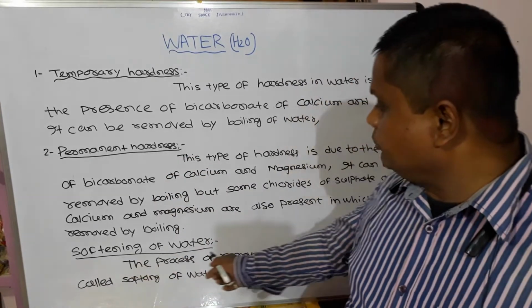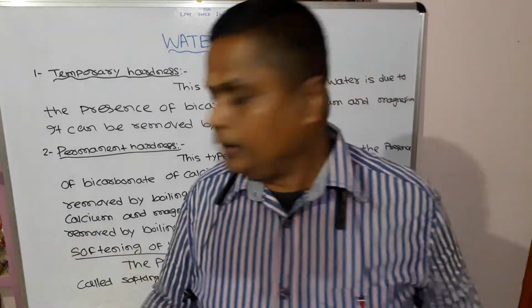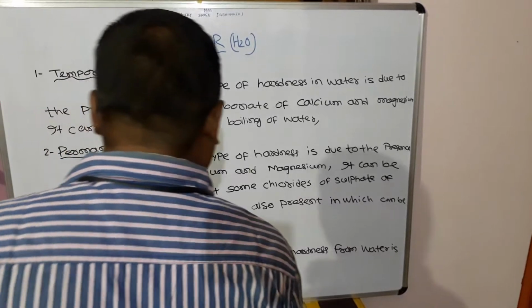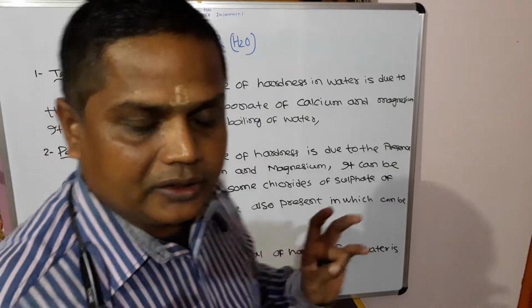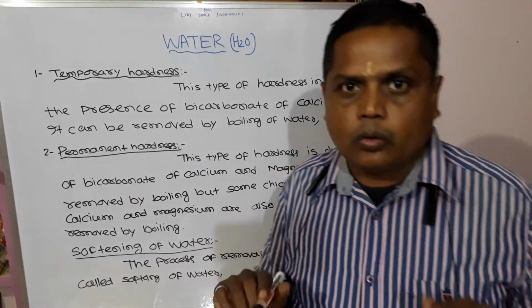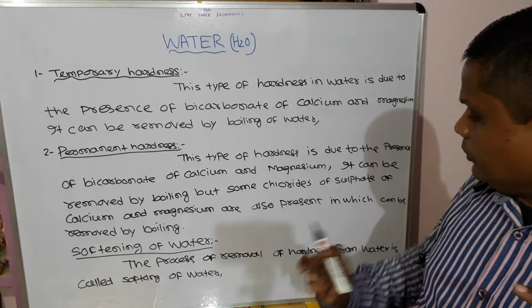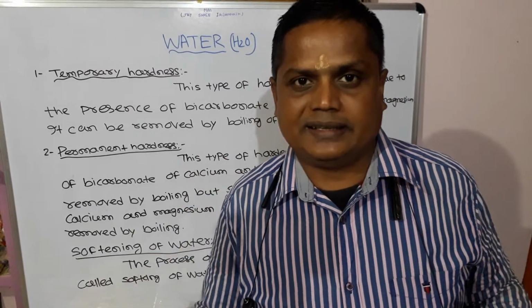Then, softening of the water. What is the process of softening the water? It is the removal of the hardness from the water, to make the water soft. In these processes we remove the hardness of the water.